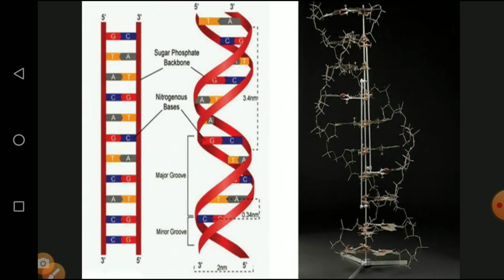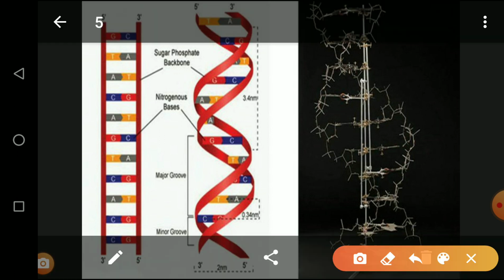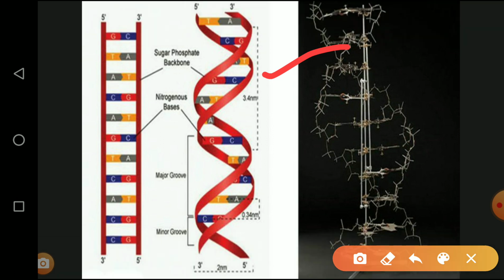Then this is the diagrammatic representation. We are seeing the two strands. So this is the structure of DNA, with two types of strand. This is strand 1 and this is strand 2. This is the X-ray diffraction 3D model of the DNA. Then these two strands provide the vital role for DNA replication.